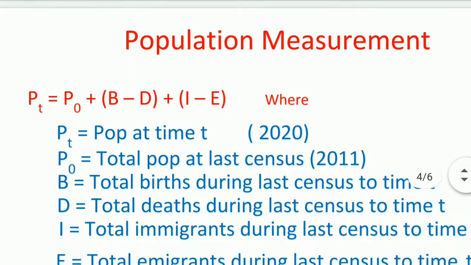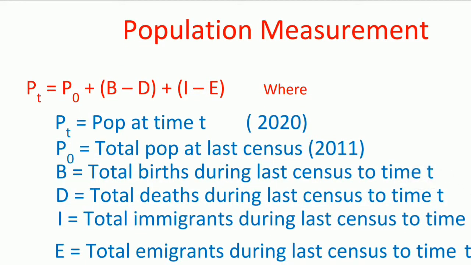This is the formula with which we can measure population at a particular time t. It is given by Pt = P0 + (B − D) + (I − E). So population at time t is equal to total population at the last census plus the difference between births and deaths plus the difference between immigrants and emigrants.